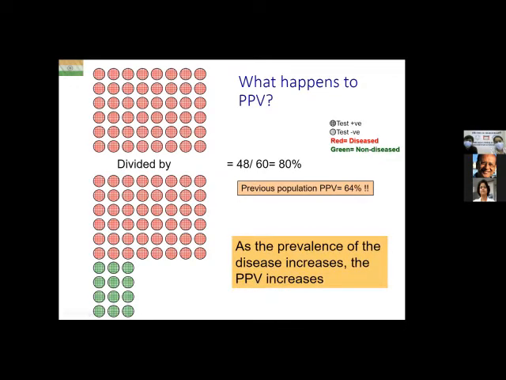So what is the moral of the story? It is that as the prevalence of the disease increases, the positive predictive value of the test increases. So the positive predictive value of a test is not a constant. It doesn't remain the same across populations. It depends upon the prevalence of the disease in that population.